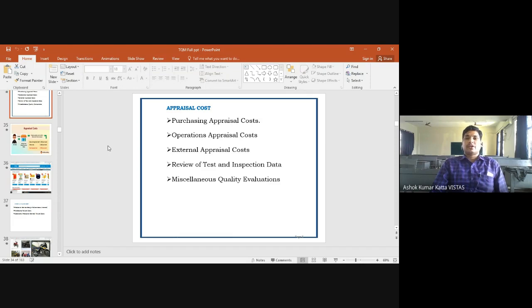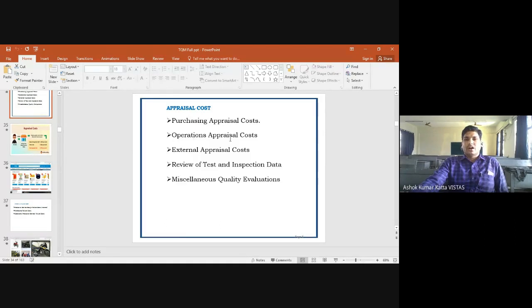That will be called appraisal cost. New features, new quality, new designs you are going to get. So relatively the purchasing price also needs to be a little bit high.